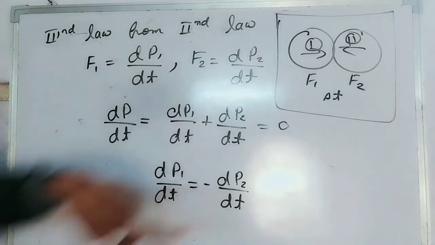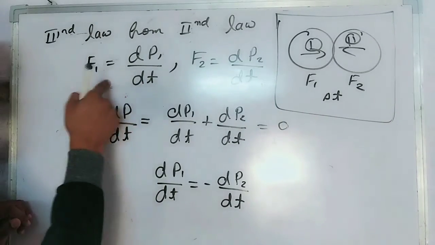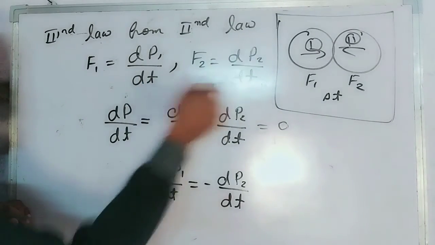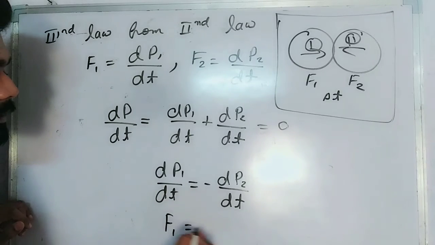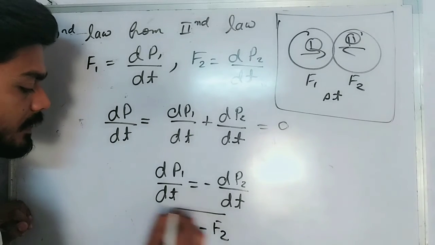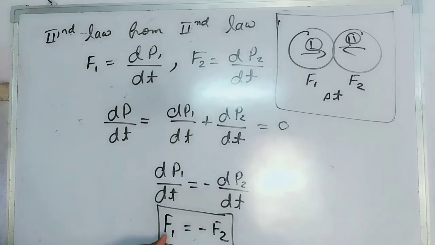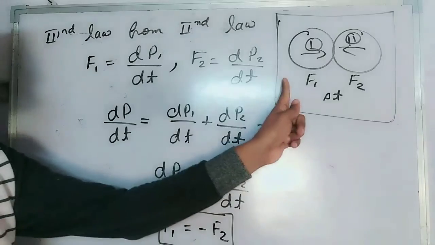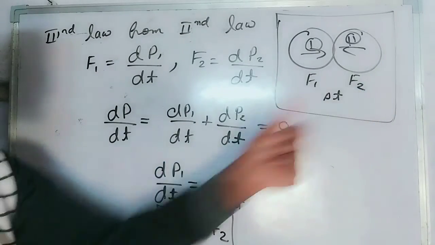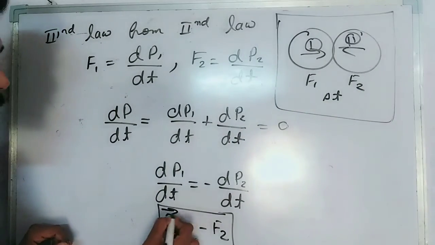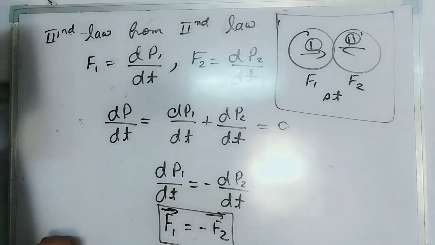From here you can substitute the values of dP1 by dt and dP2 by dt. This is F1 is equal to minus F2, and this states that F1 is equal to F2 in magnitude. These two forces are equal in magnitude, and here the minus sign denotes that they are opposite in direction.